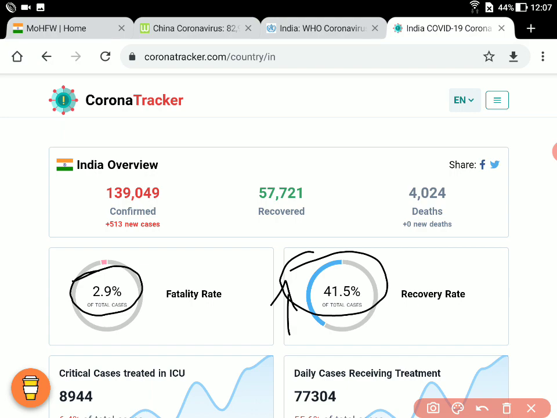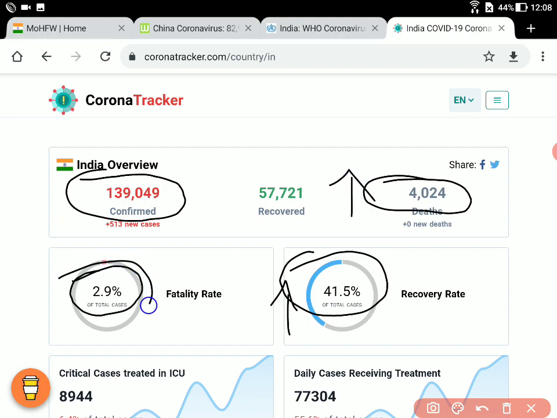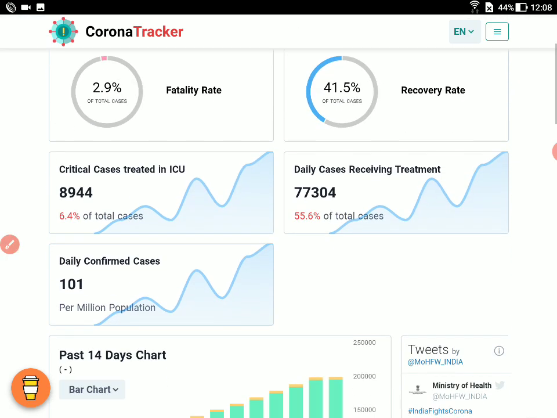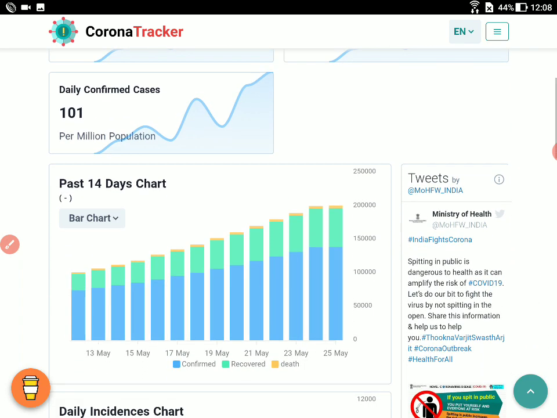How exactly the recovery works is going to be a part of my next lecture. But something to worry about is that the total number of deaths reported is 4024, and the total number of cases still active is near about 80,000. If more deaths are reported from that 80,000, this is going to change drastically. So we are still not sure about this fatality rate percentage, but as of now the picture looks quite okay and acceptable.